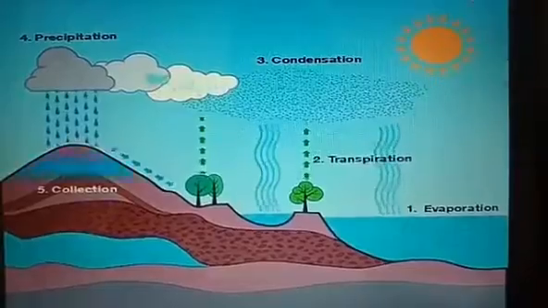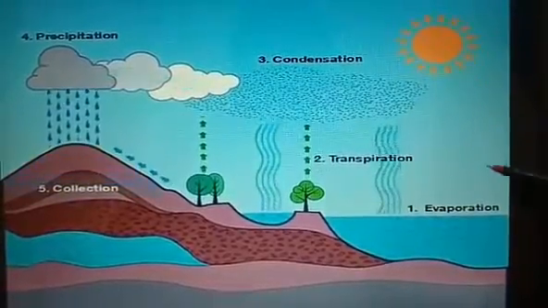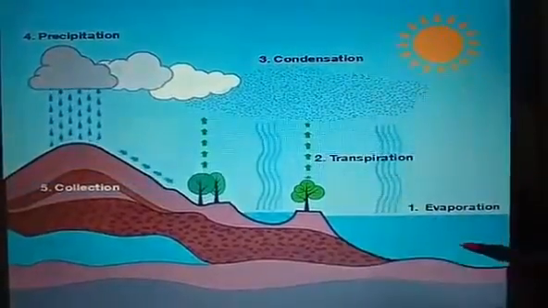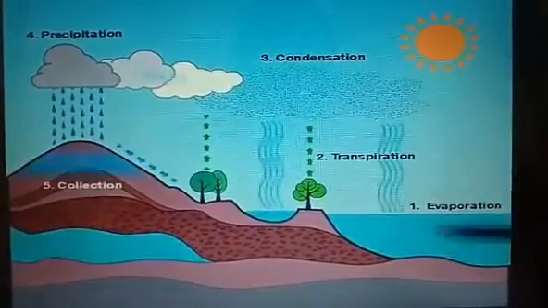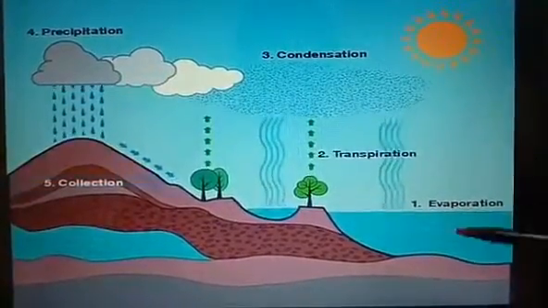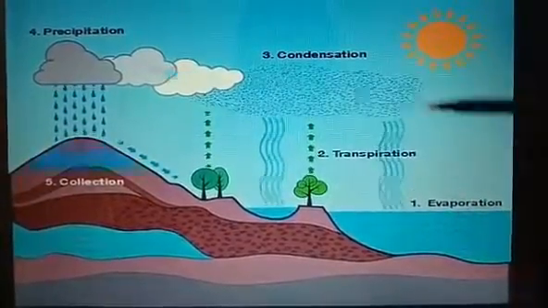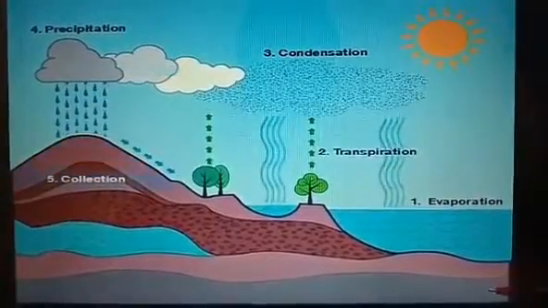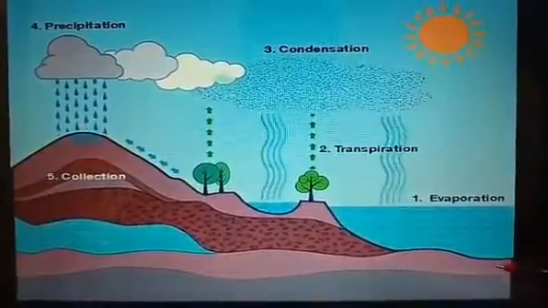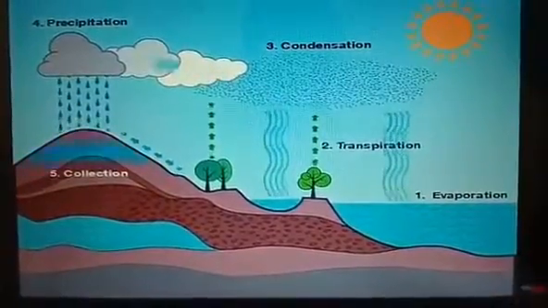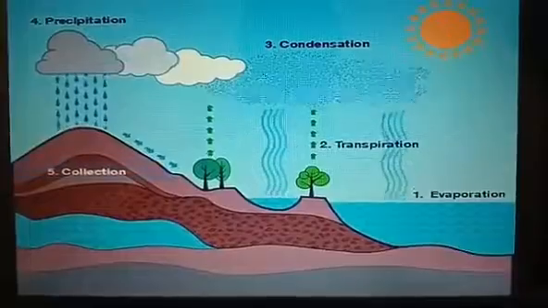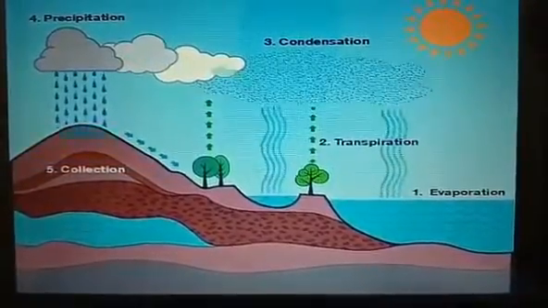When the heat of the sun warms the water which is present in water bodies, the water changes into water vapors, and these water vapors get mixed with the air and rise up in the sky. This process is called evaporation. That means changing of water into water vapors is called evaporation.